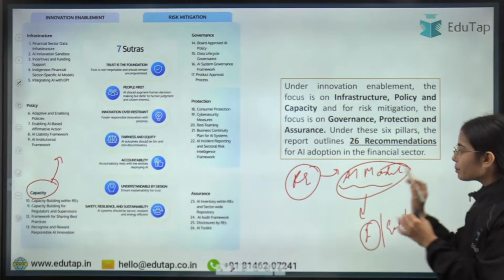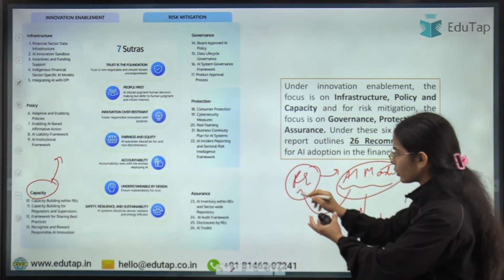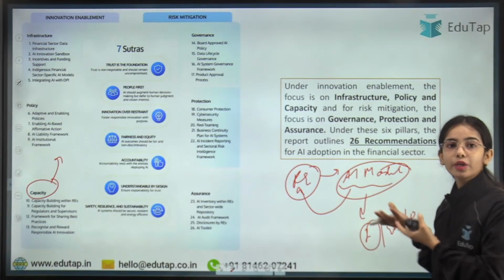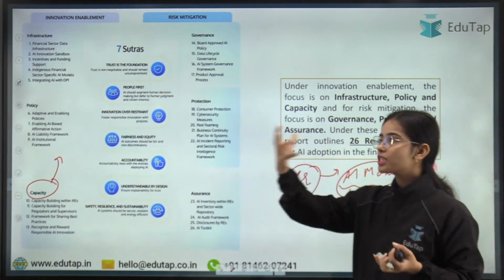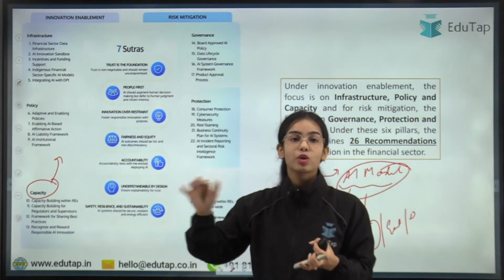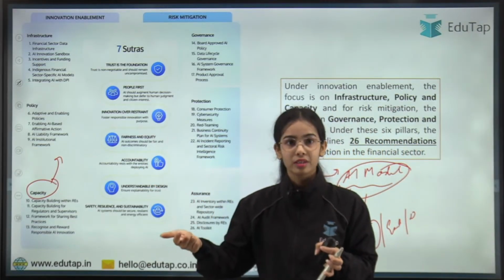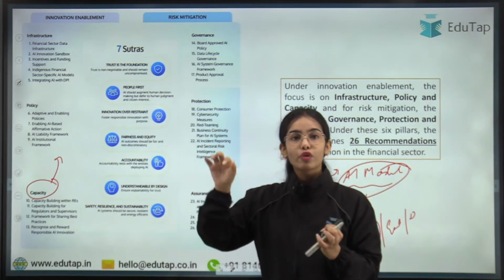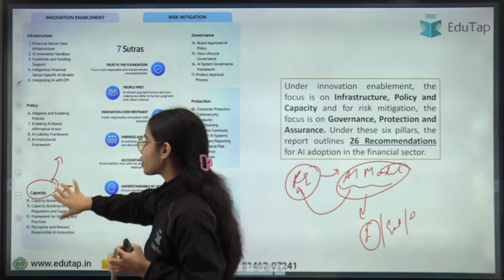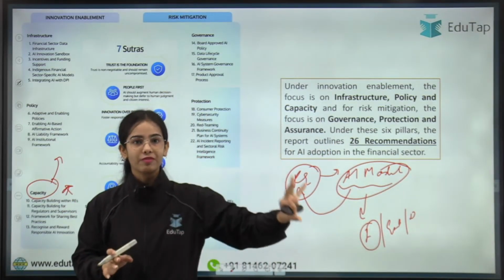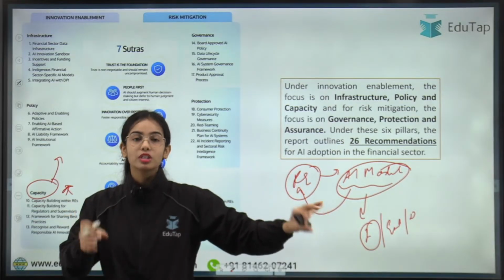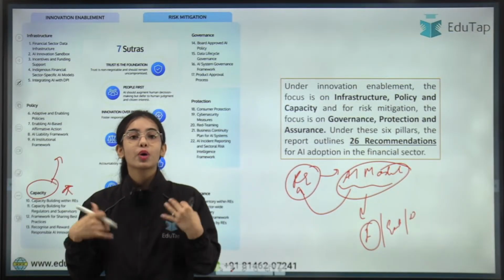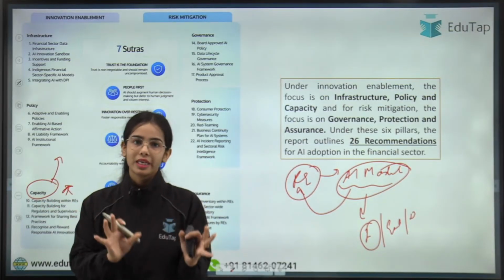Now the people that are using this AI model within the regulated entity should be trained. Without the training, without the proper skills, how are you going to use the AI model? Like we use ChatGPT, but even for using ChatGPT there are many trainers that give you training, that okay, you have to give this kind of prompt or that kind of prompt. So capacity building basically means that the developers have developed the AI model, but you are using it, so the training, the skills, the upskilling should happen, so that you are able to use the model in a good manner.